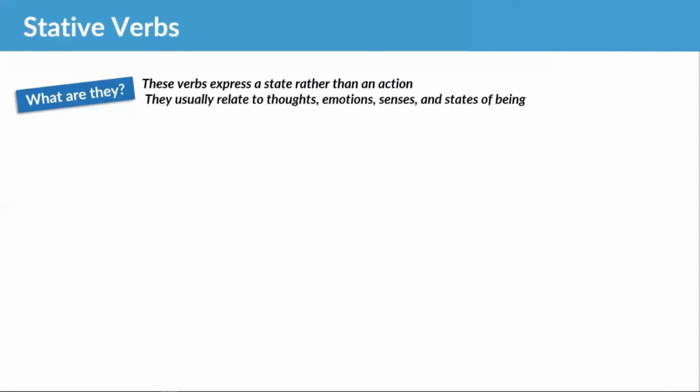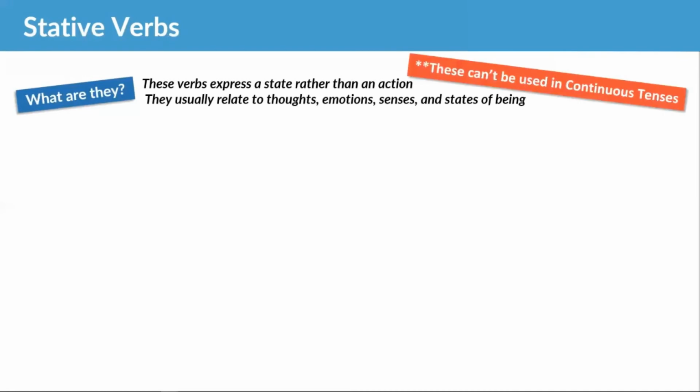They usually relate to thoughts, emotions, senses, and states of being. And something to note is that stative verbs cannot be used in continuous tenses. So let's have a look at some stative verbs.